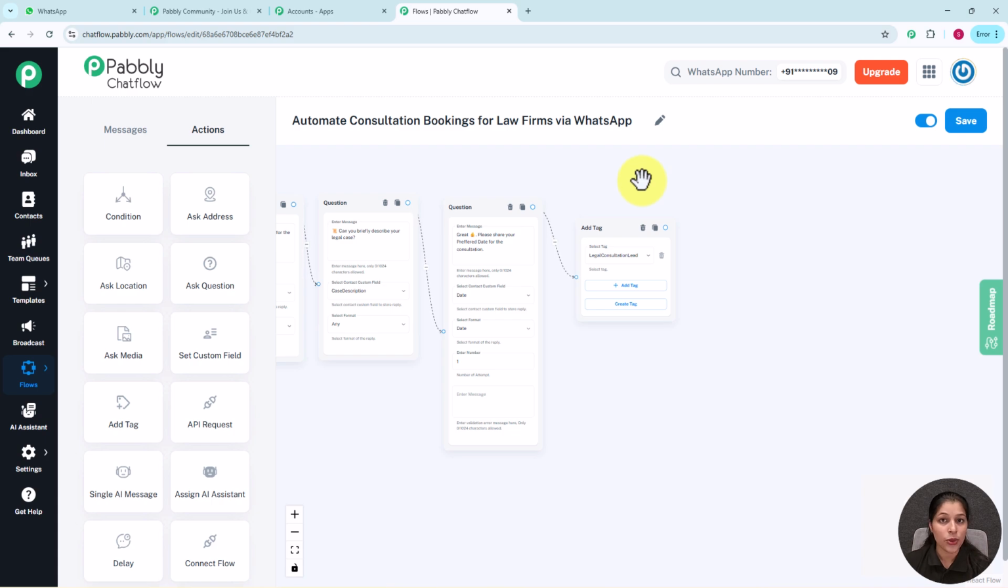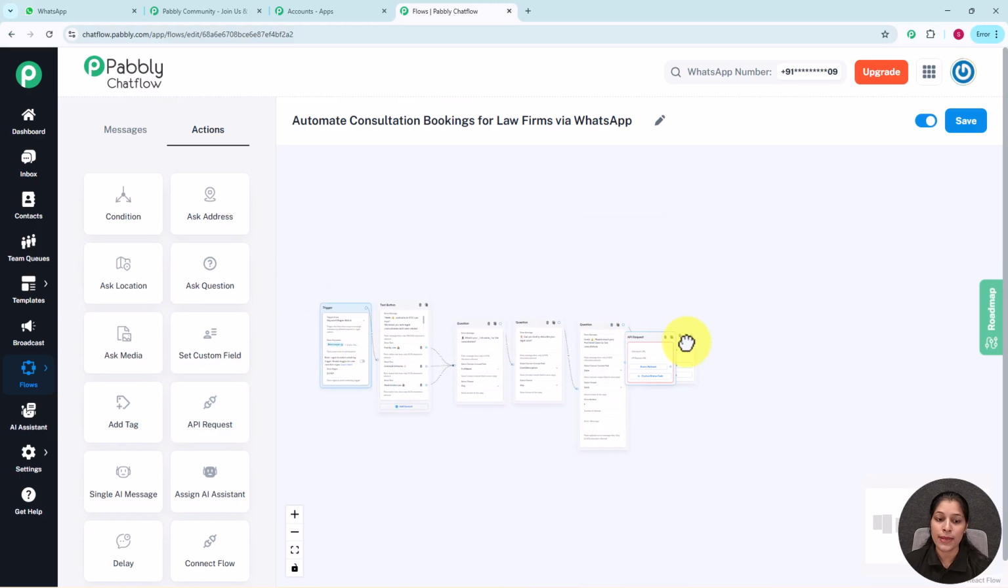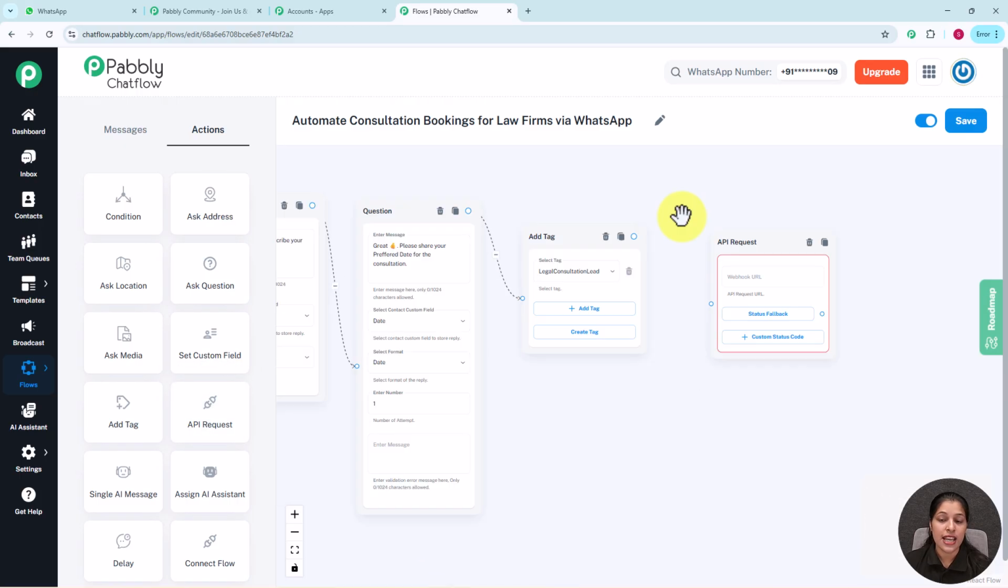Now I am going to add the details of my client over the Google Sheet. For that we just have to use Pabbly Connect, and for building the connection between Pabbly Chatflow and Pabbly Connect, we are going to use API request. This API request action will be connecting our Pabbly Connect and Pabbly Chatflow. Means as soon as the user enters the details such as name and the case description, these details will be added to the Google Sheet.